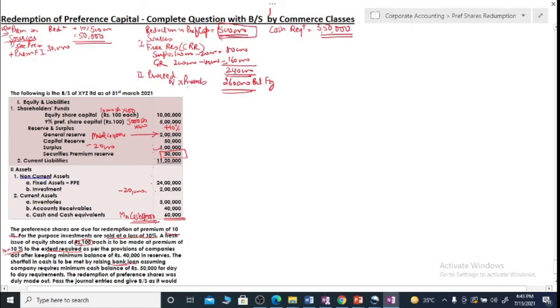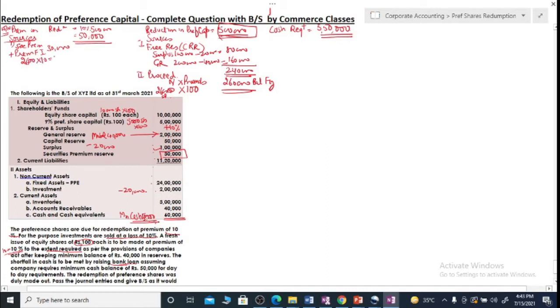Now as a share of 100 rupees is being issued at 110, the proceeds are going to be 100, because cash received is 110, of which 10 is for premium and 100 is against capital. So your proceeds are 100 rupees. It means you will be issuing 2,600 shares of 100 each. So when we have calculated the fresh issue, we can write down